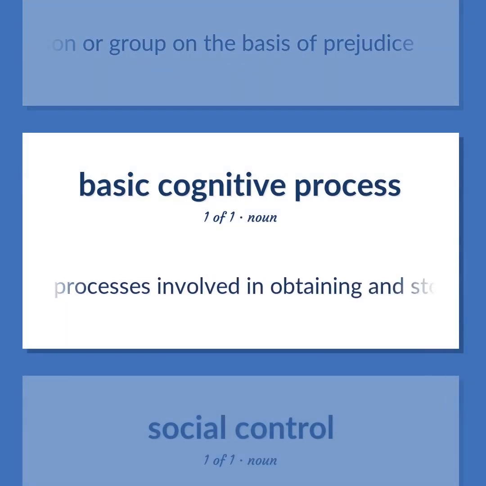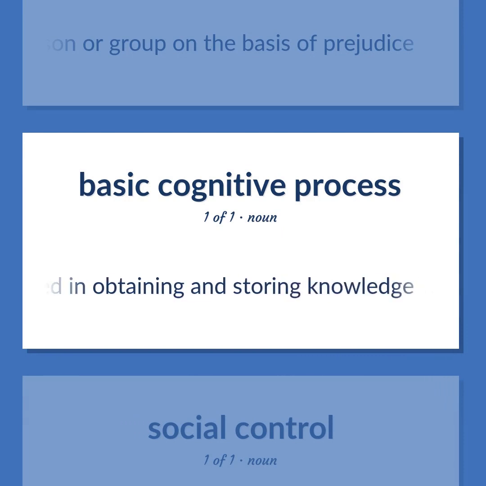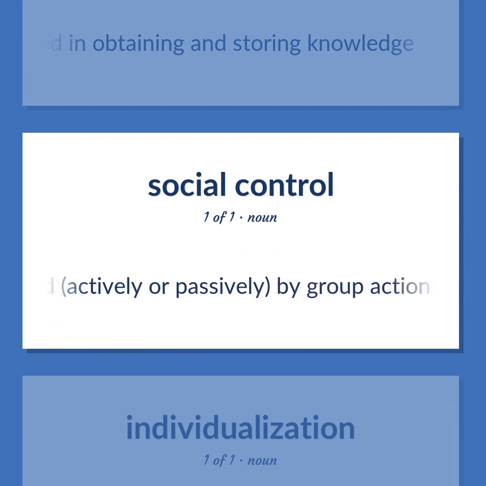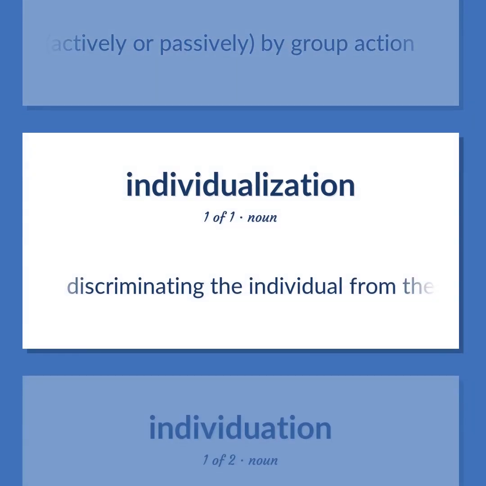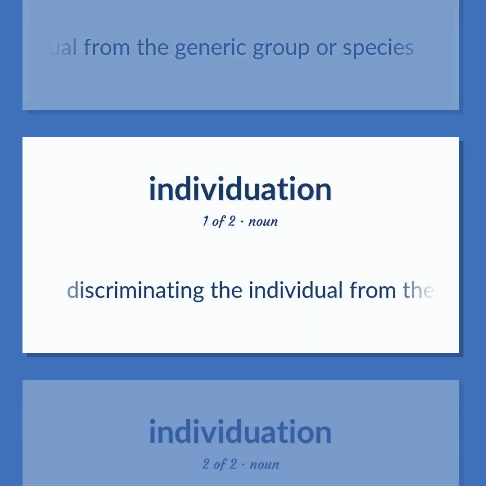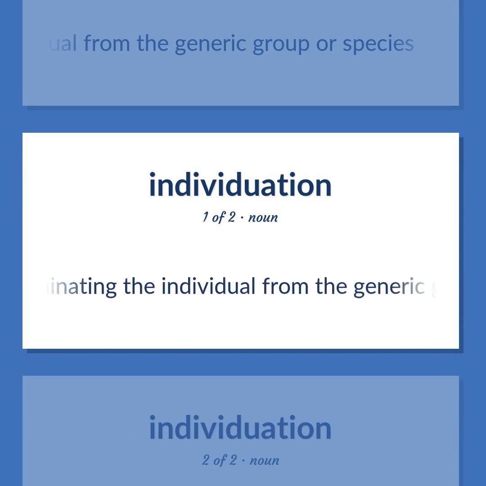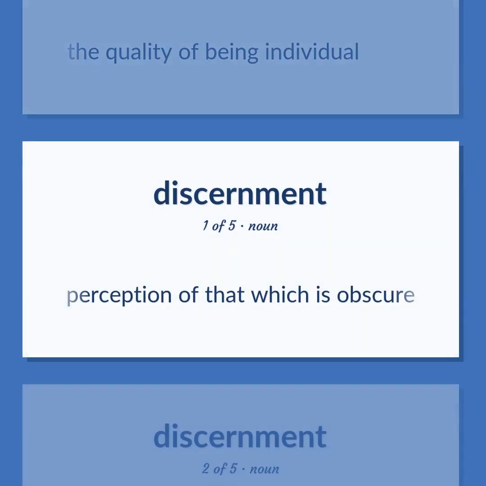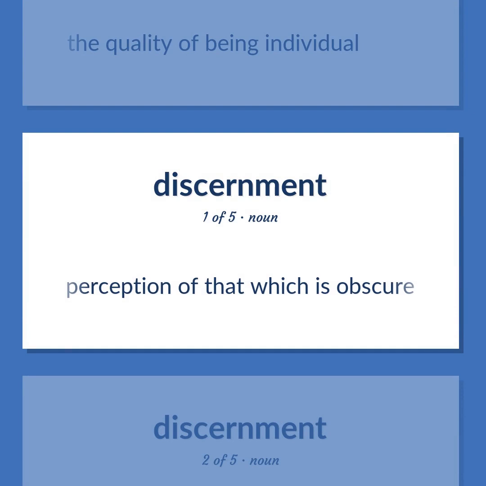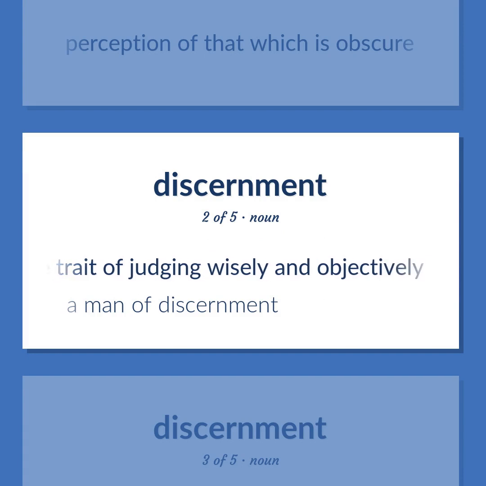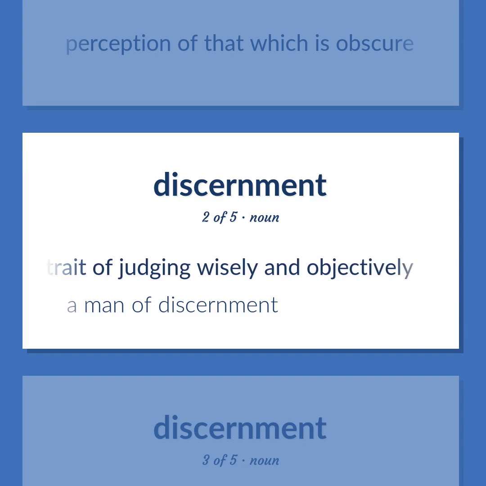Cognitive processes involved in obtaining and storing knowledge. Control exerted, actively or passively, by group action. Discriminating the individual from the generic group or species. The quality of being individual. Perception of that which is obscure. The trait of judging wisely and objectively. A man of discernment.